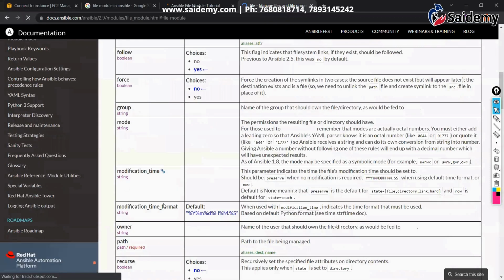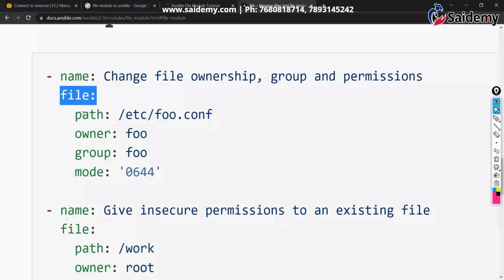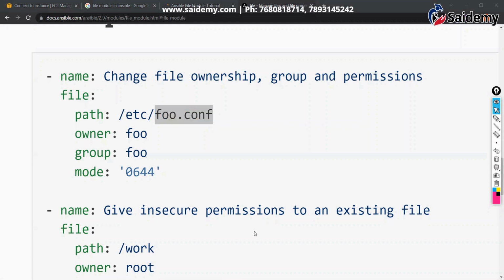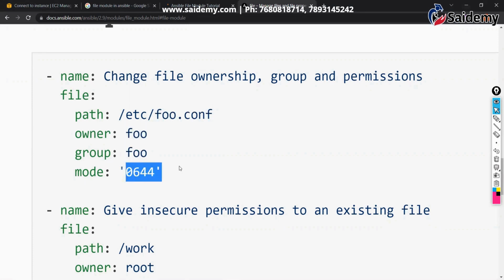Yeah, see here, this is how we create a file. See here, some display name, module colon. Where do you want to create that file on all nodes? Under etc. What is the file name you want to give? This one. That is all. And if you want to make this user the owner of that file, you can make this one the group, and you can change the file permissions. That is how we can do it.